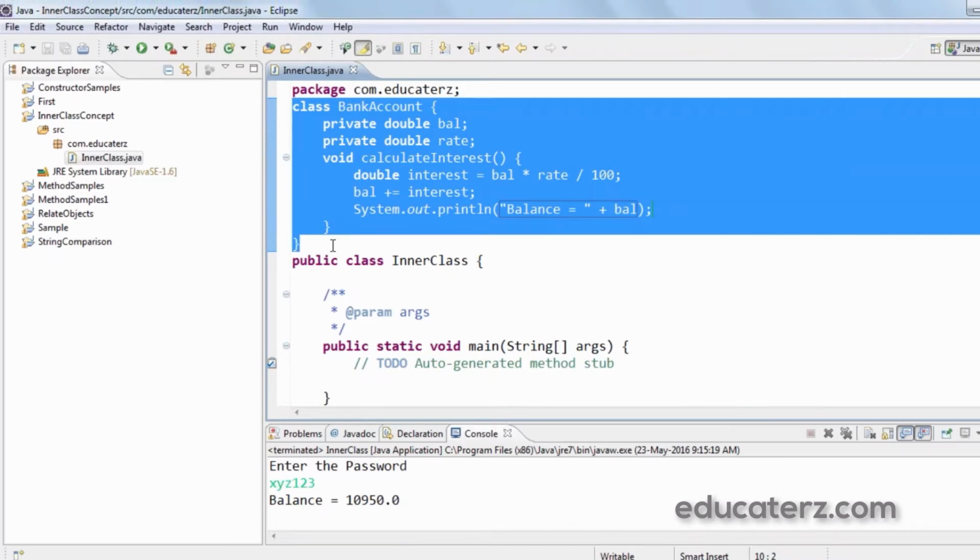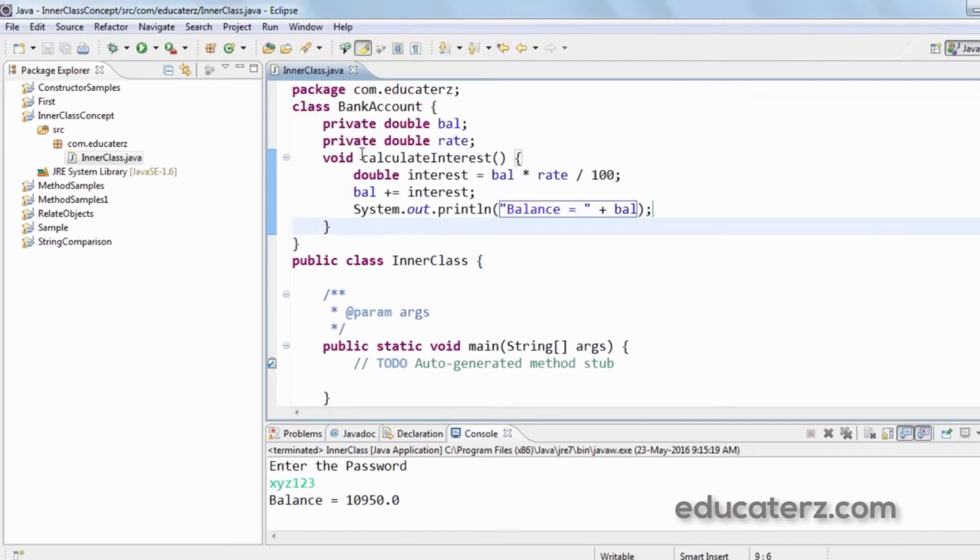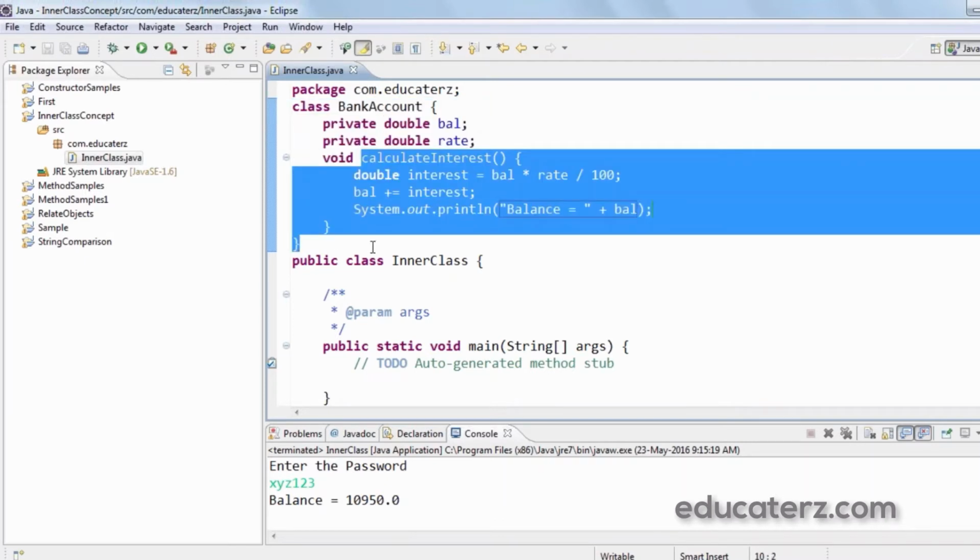But if you look at the calculate interest method, it is a very sensitive method. It should be protected from outsiders. If it is available to other programmers, they may call it and the balance amounts in the bank will be updated. Only authorized people should be able to update the balance amounts. So this calculate interest method should not be available to others.